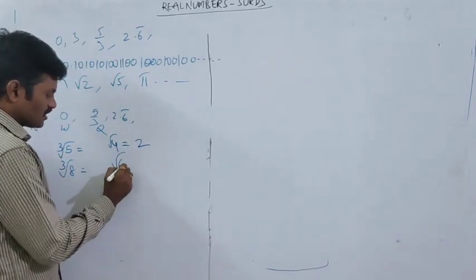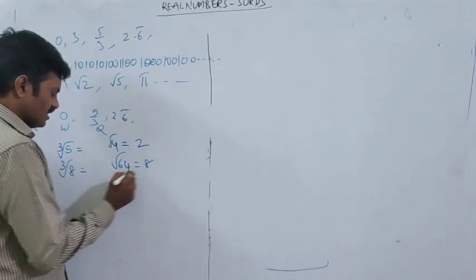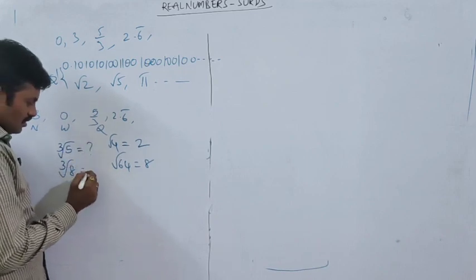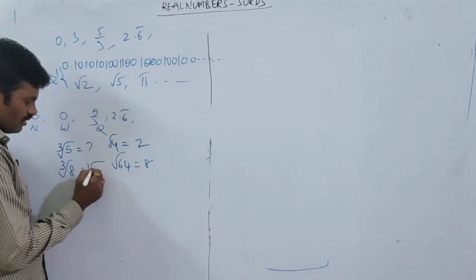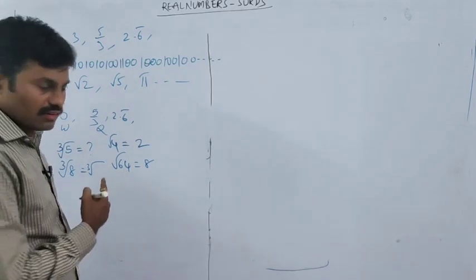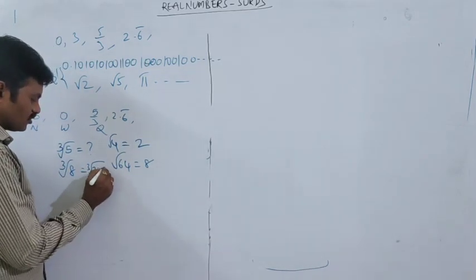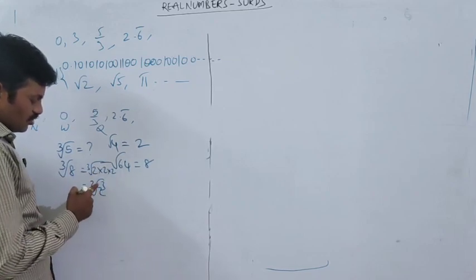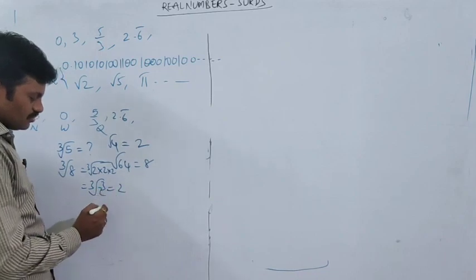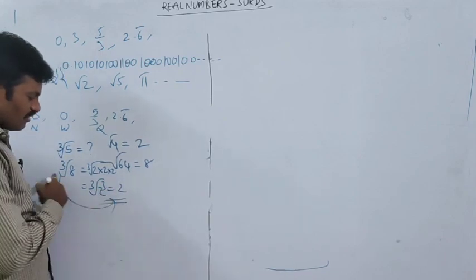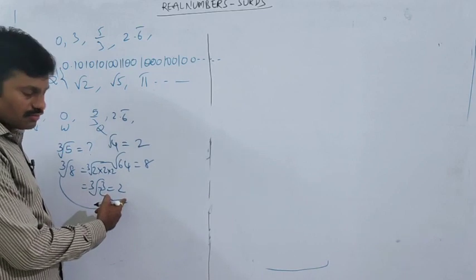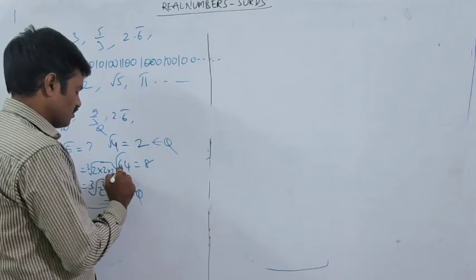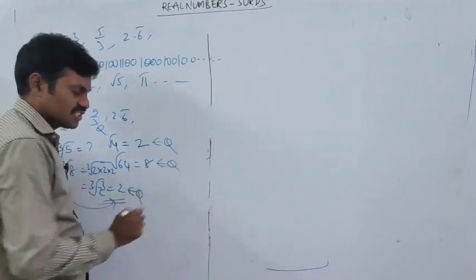What is the value of root 64? 8. And what is the value of cube root of 8? 2. Because if I prime factorize 8, I get 2 into 2 into 2, so it can be expressed as 2 cube. Here the cube root and cube cancel, remaining 2. So cube root of 8 is a rational number, square root of 4 is also a rational number, and square root of 64 is also a rational number.